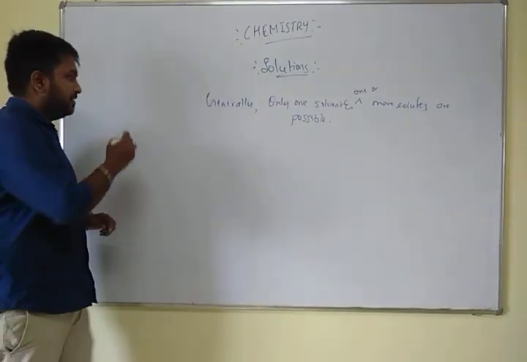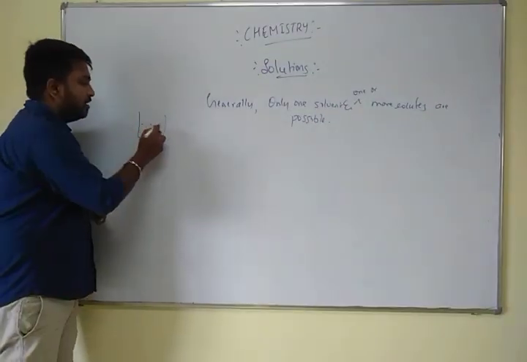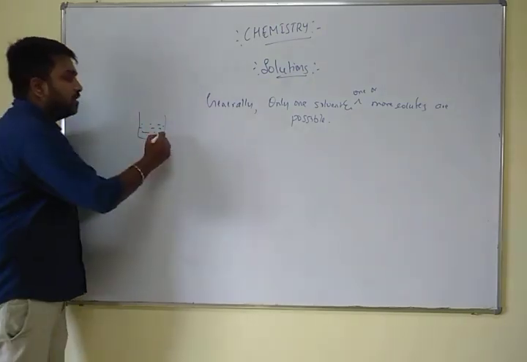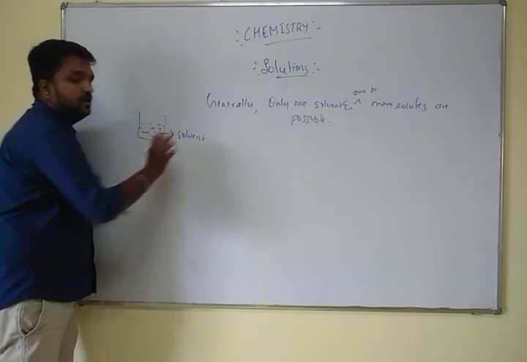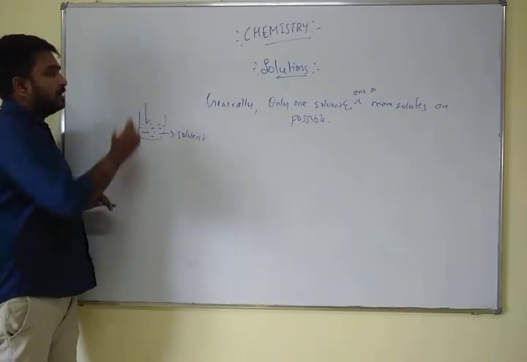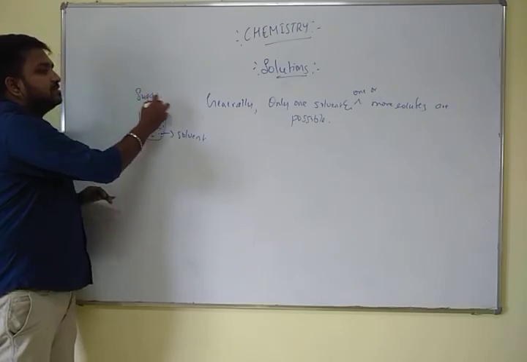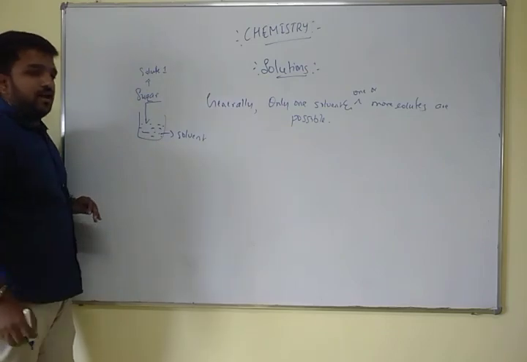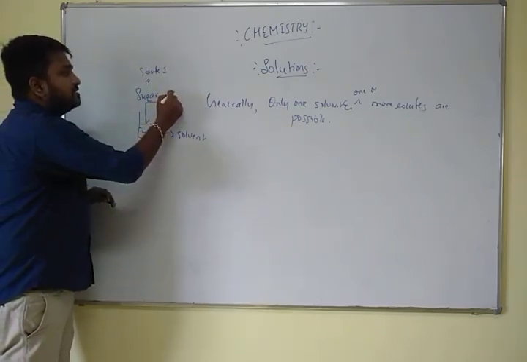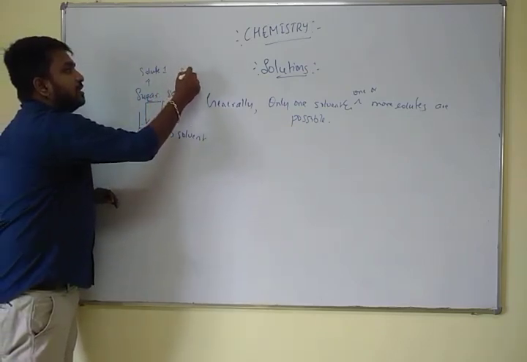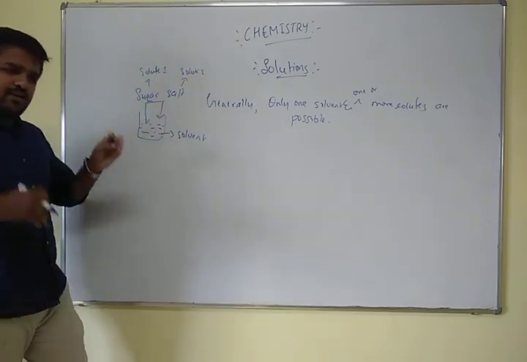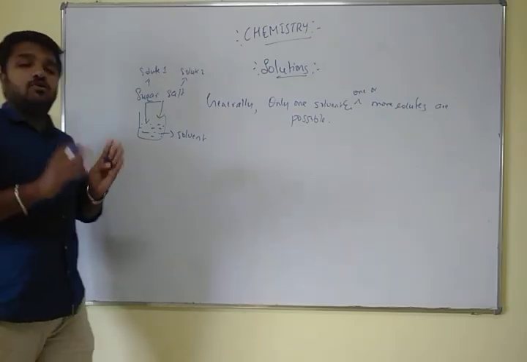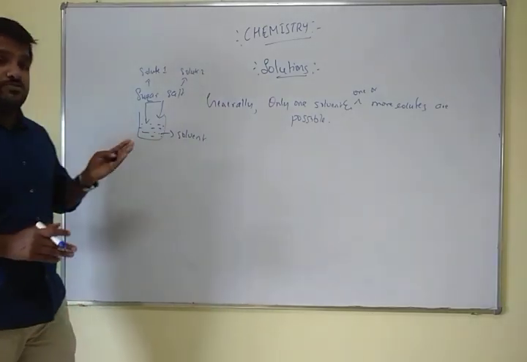If we take the same example, we have a glass with water in larger quantity, so this water behaves as the solvent. If we add 2 grams of sugar, this is solute 1, and if you add salt also, this is solute number 2. You can even add colors or any other ingredients to water, and it forms a homogeneous mixture, which is the solution.